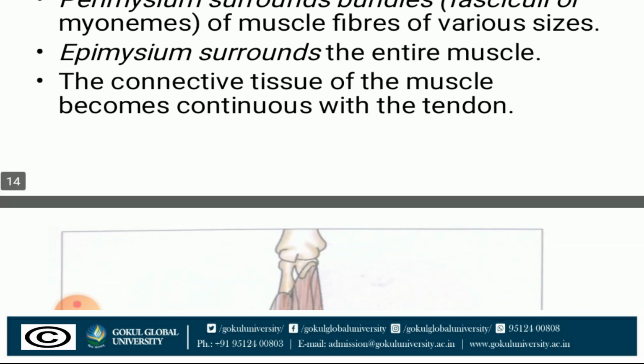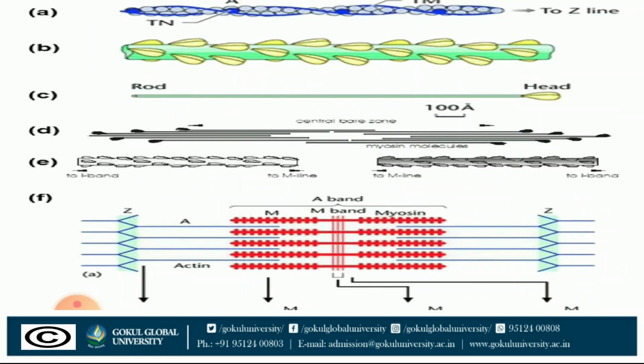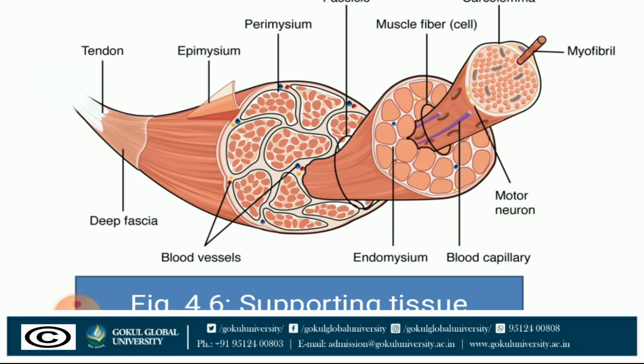In this diagram you can see connective tissue continuous with the tendon. You can see epimysium, perimysium that covers the bundles of muscle fibers, and endomysium that covers the individual muscle fiber.